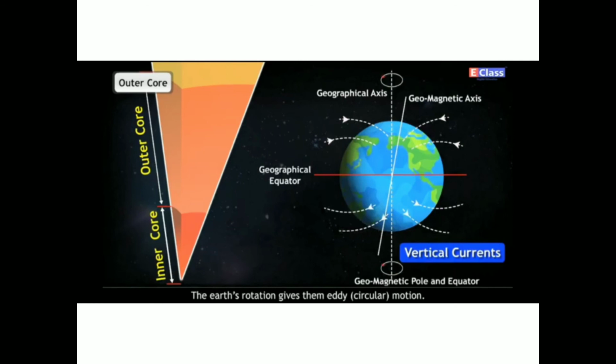Iron and nickel are the major elements found here. Therefore, this layer is also called the Nife. As the materials in this layer are under extreme pressure, the inner core is in a solid state. The temperature here is almost equivalent to the surface temperature of the sun.